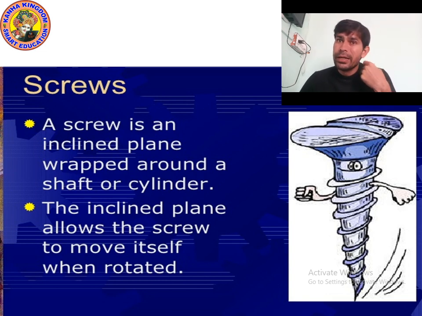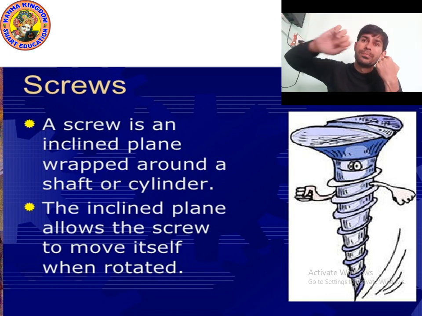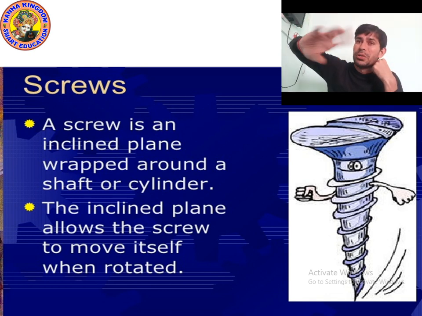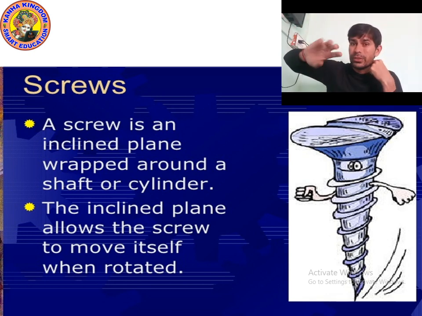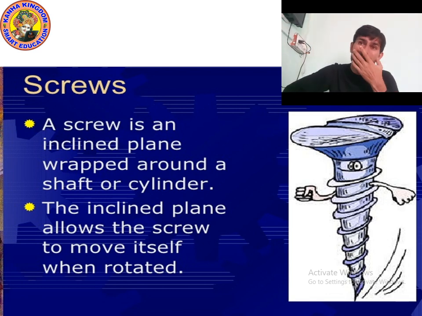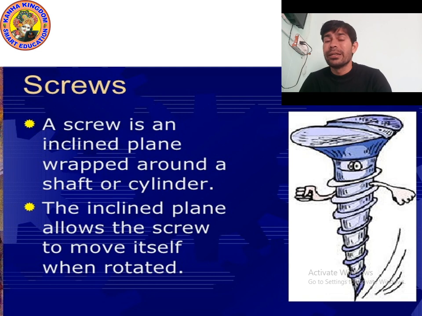The inclined plane allows the screw to move itself when rotated. If you have ever tried to fix a screw, you might have seen that because of the inclined plane present on the screw, it moves and fits automatically. So a screw is an inclined plane wrapped around a shaft or a cylinder. The inclined plane allows the screw to move itself when rotated. Okay, it's enough about the screw. Now let's move on to the next point, lever.